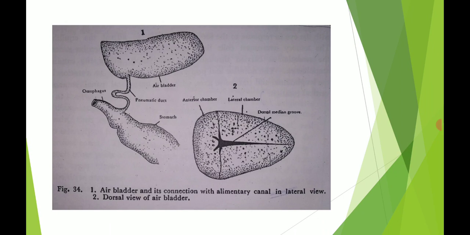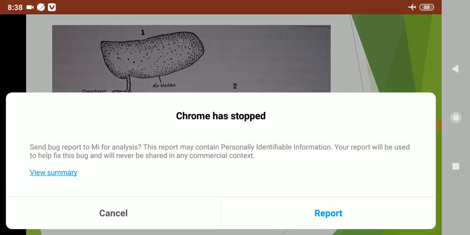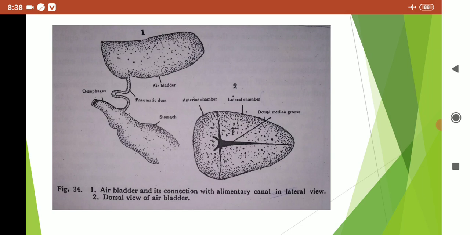Here the tube-like, very broad structure is the esophagus, and below it the stomach is present. This is the alimentary canal's connection to the air bladder. The second diagram is the dorsal view of the air bladder.